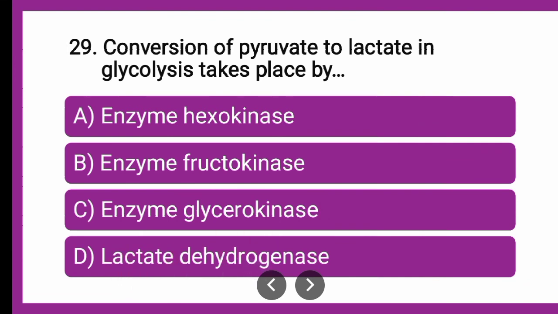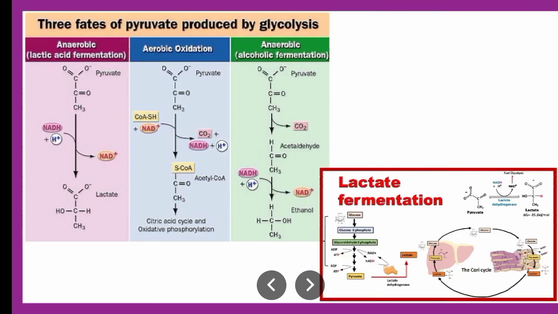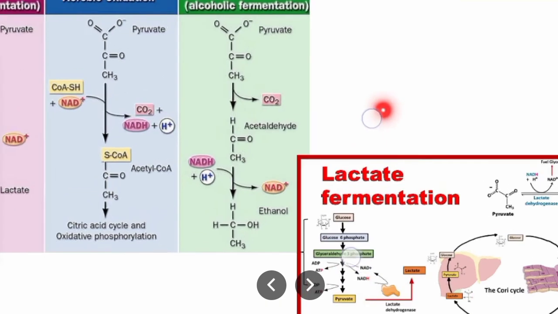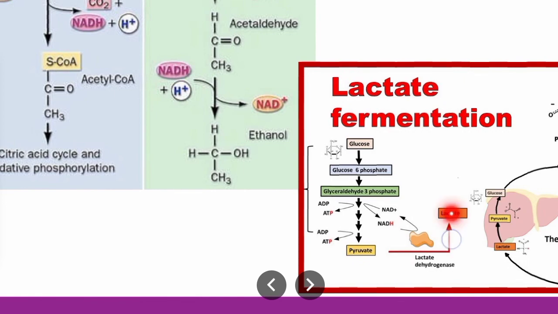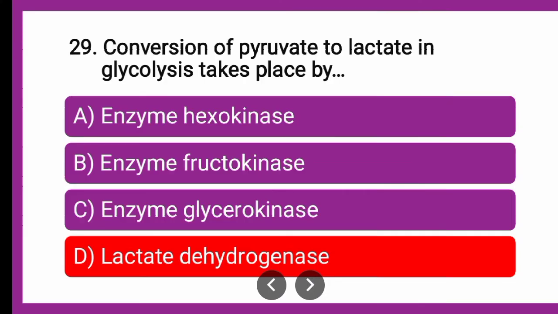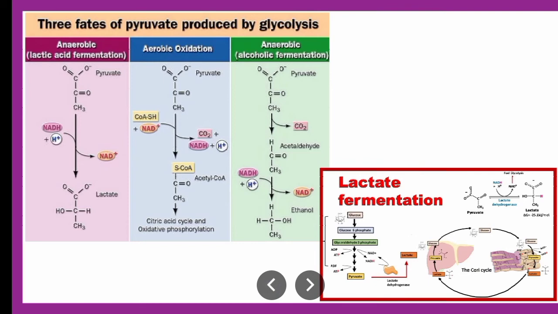Which amongst the given is correct for pyruvate to lactate? The correct answer, if you see, pyruvate is forming lactate through lactate dehydrogenase. Okay. So the correct answer is lactate dehydrogenase, wherein the pyruvate is getting converted to lactate with the help of enzyme lactate dehydrogenase.